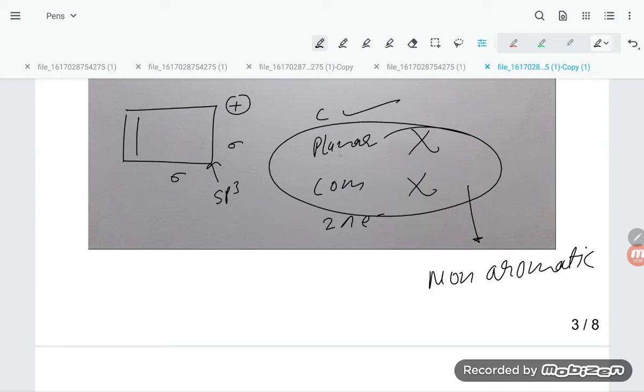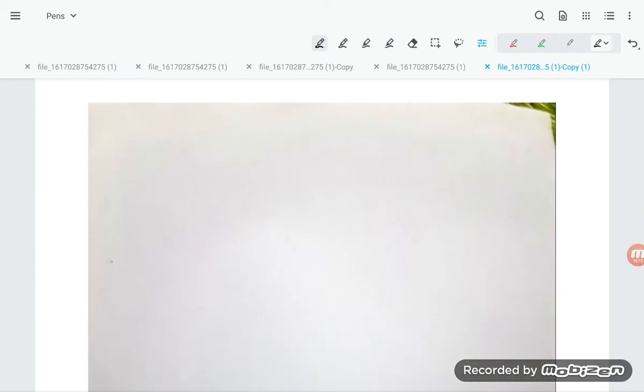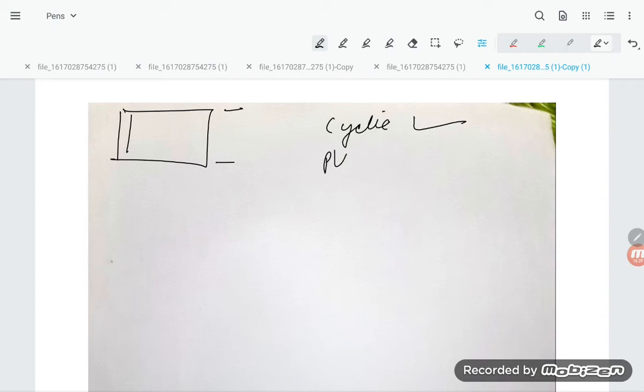Now let us try to understand the next point, dear students. What is the next question? Here you see this compound, with a negative charge here. So cyclic is there, no problem. Planar, if you talk about it, this is planar.